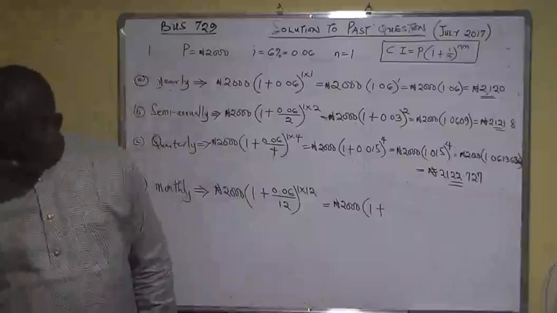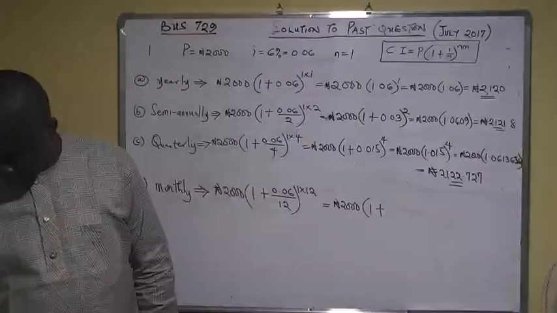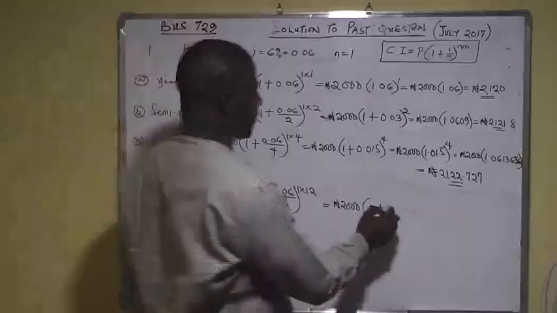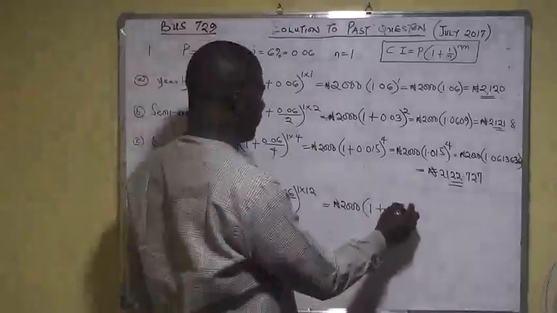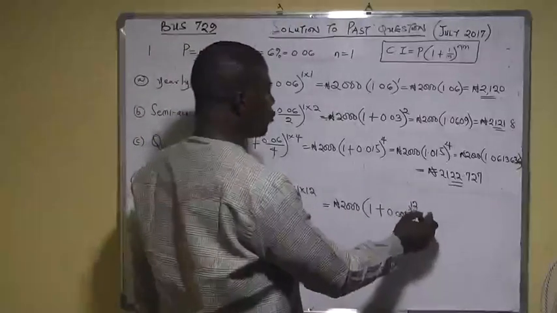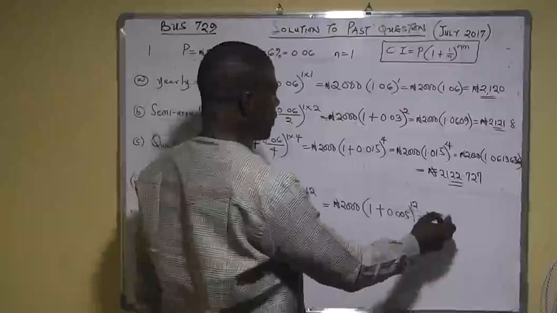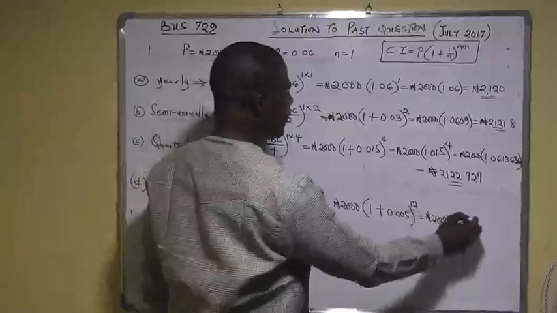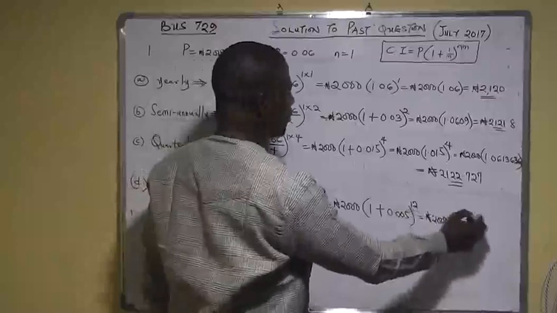Now 0.06 divided by 12 from your own end, what is it giving you? That's 0.005, raised to power 1 times 12 is 12. So you now have 2000 into 1.005 raised to power 12.